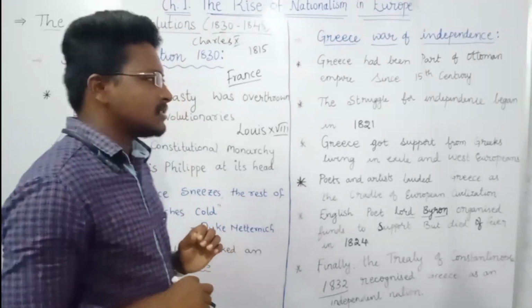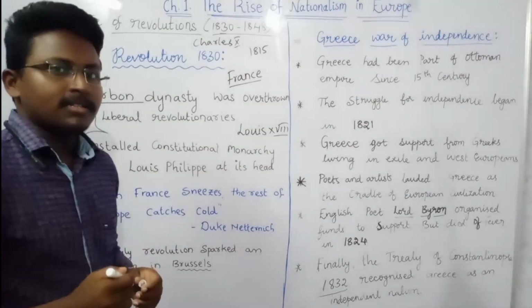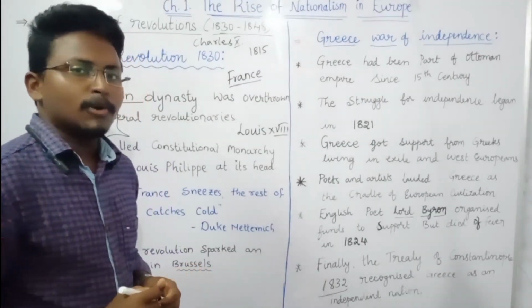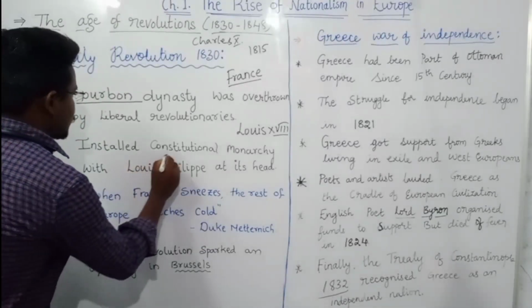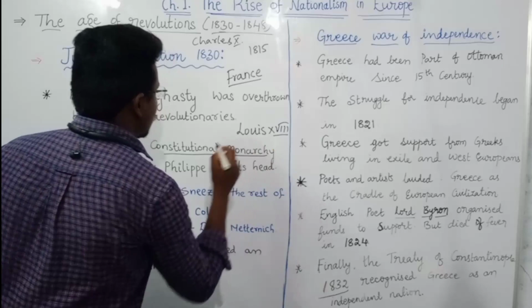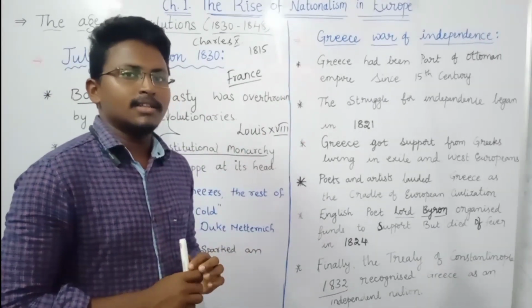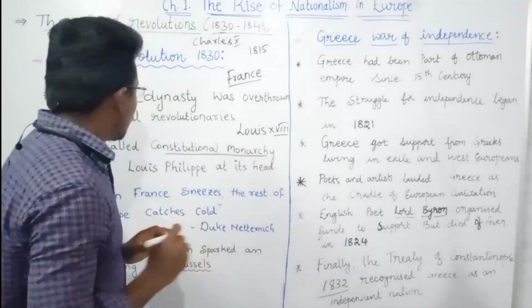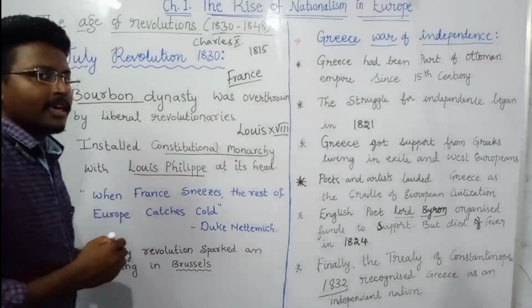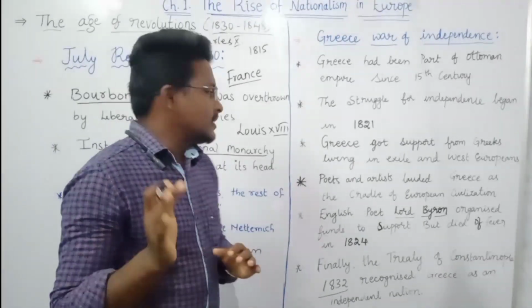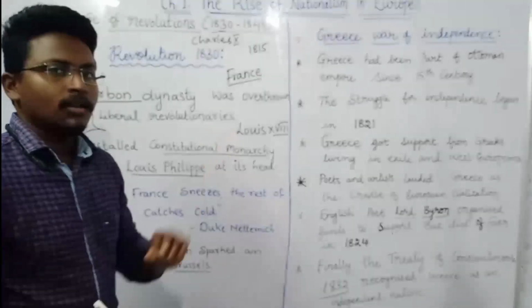They removed the Bourbon dynasty. Next, they installed a constitutional monarchy, which means there will be a constitution and at the same time there will be a king. They kept their king as Louis Philippe, with a constitutional monarchy.